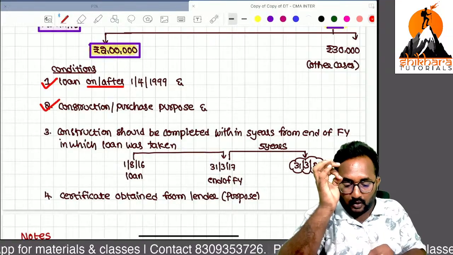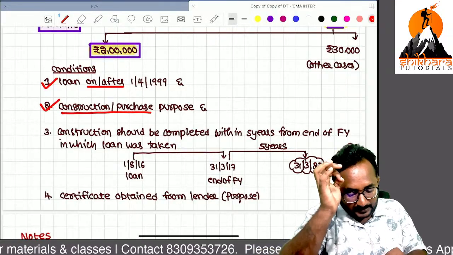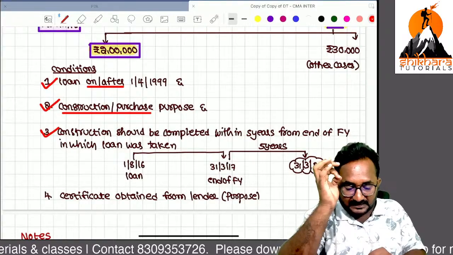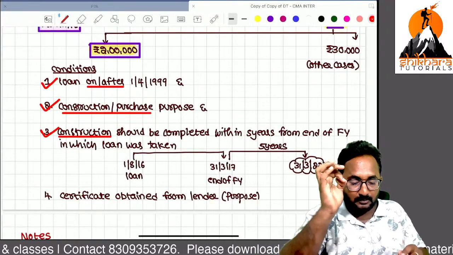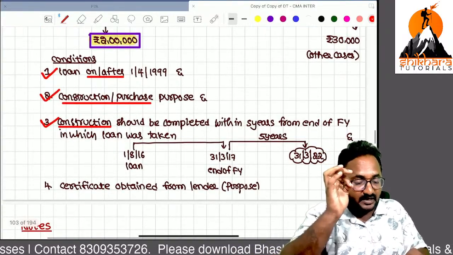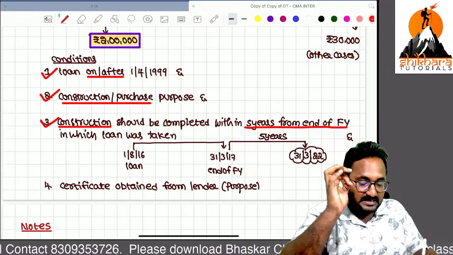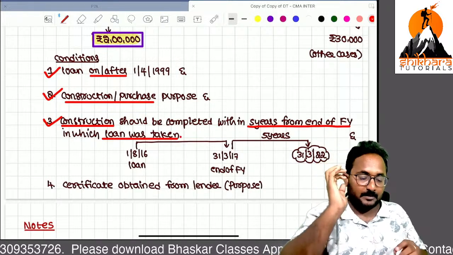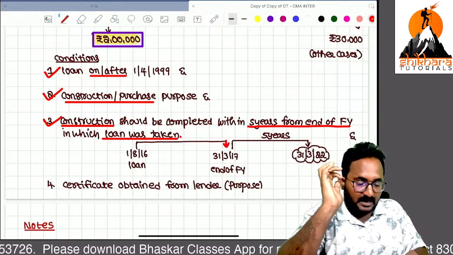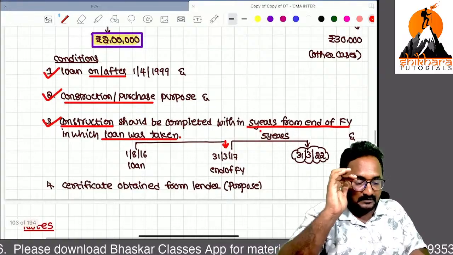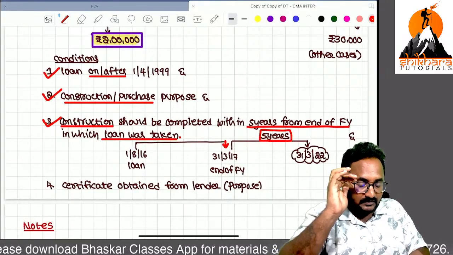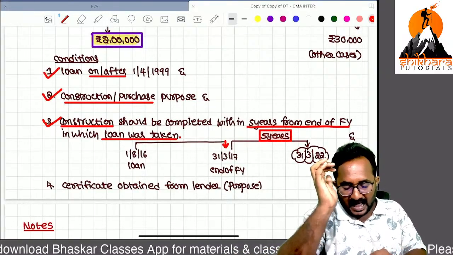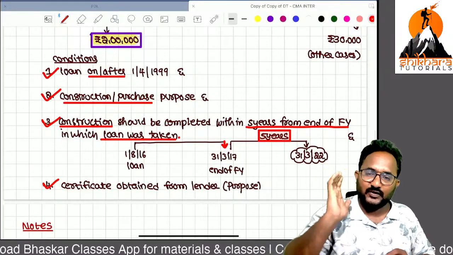If you have taken a loan for construction or purchase purposes, and it is taken for construction, the construction should be completed within 5 years from the end of the financial year in which the loan was taken. The last condition is always deemed to be satisfied.